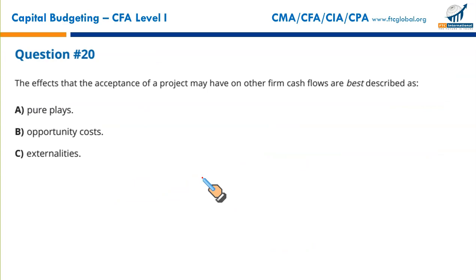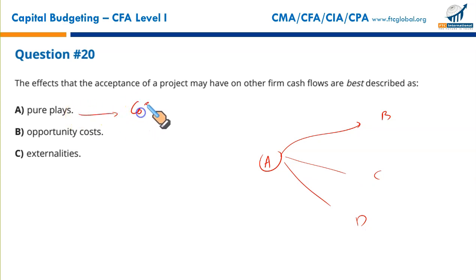C it is. Next, the effects the acceptance of a project may have on other firms' cash flows are best described as what? If you take on a project A, this project will affect the cash flows on other projects, B or C or D. What is it called? Pure plays we'll discuss in our cost of capital tomorrow. It is how we find the rate of return to be used in the cost of capital. It's a detailed topic we'll discuss tomorrow. It's not something related to what we're doing right now.